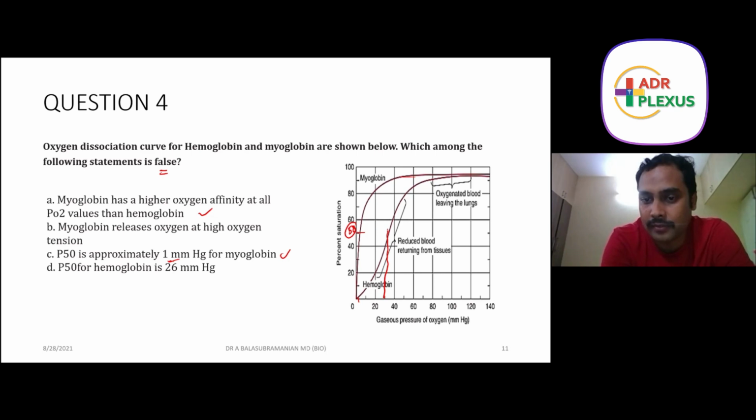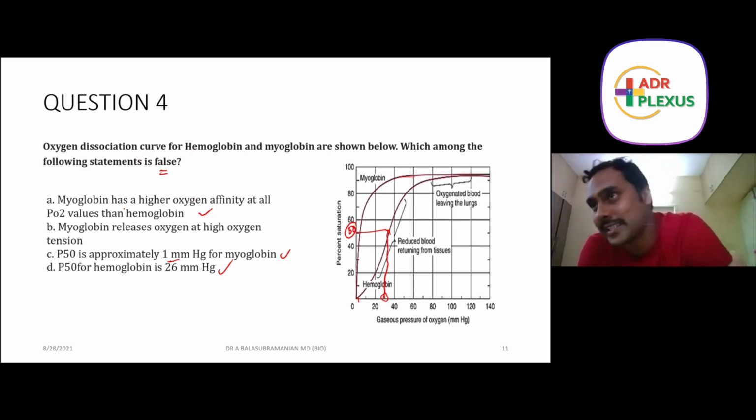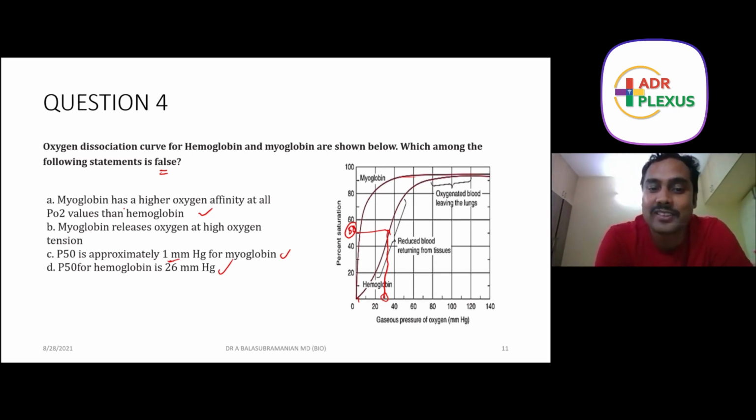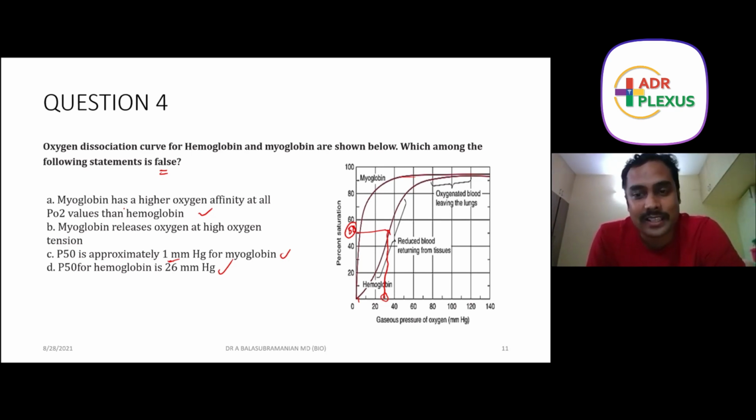Look at the graph. It's coming somewhere around 26 here. So option A is correct. Option C is correct. Option D is correct. So the 3 options are correct irrevocably. That leaves us with option B, which is going to be the wrong answer. But you must know the reason. Myoglobin releases oxygen at high tension? No, myoglobin does not release oxygen. Myoglobin gets saturated. Myoglobin holds the oxygen. It is not going to release the oxygen at high oxygen tension, right?